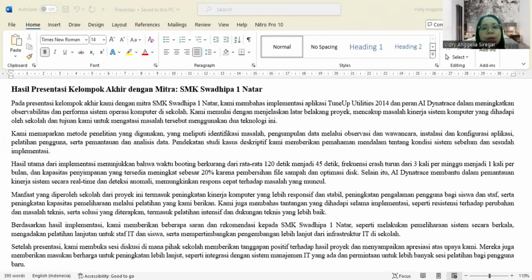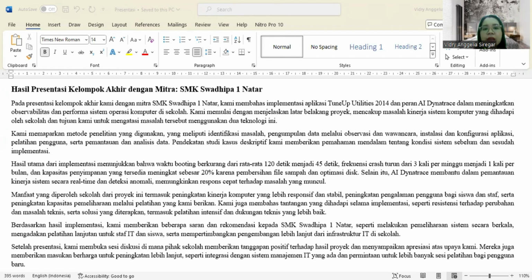In our final group presentation with partner SMK Swadhipa Satunatar, we discussed the implementation of the Tune-Up Utilities 2014 application and the role of AI Dynatrace in improving the observability and performance of computer operating systems in the school.